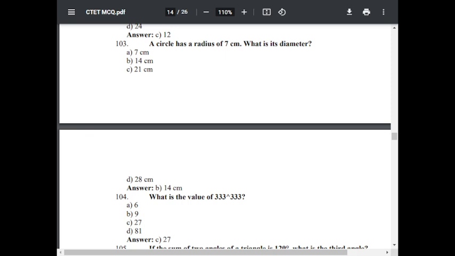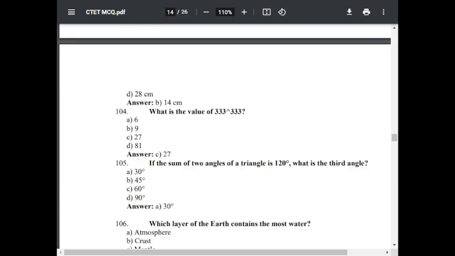Question number 104. What is the value of 3... it is a wrong question. It is 3 into 3 into 3, 3 to the power 3. What is the value of 3 cube? 3 into 3 into 3. It is wrongly written and repeated. It is only 3 to the power 3, which means 3 into 3 into 3. That is 27. So the correct answer is C, 27.